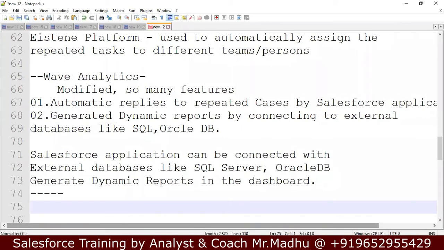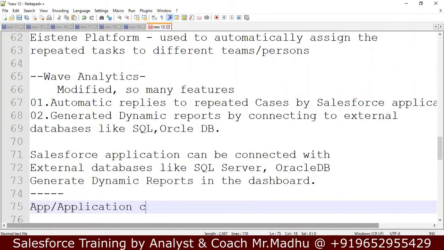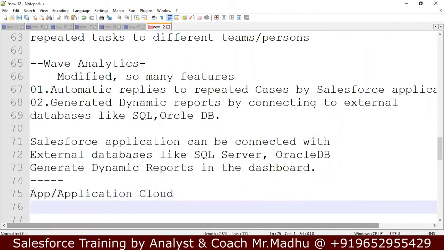Next, we will see one more thing called app or application cloud. What exactly is app or application cloud? Organizations are into different domains. Now Salesforce is providing a marketing application, sales application, service application. But some organizations don't want to use the CRM. They don't want to use the ready-made application provided by Salesforce. They want to develop their own application. I want to develop my personal website.